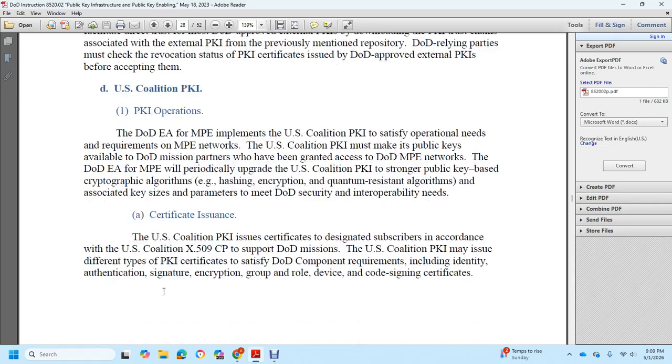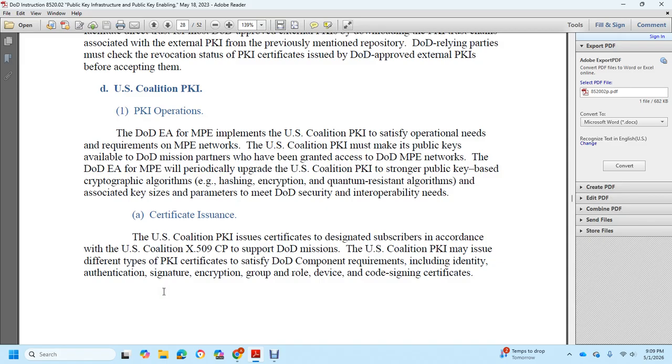Using coalition public key infrastructure with DoD EA with the MPE: the U.S. Coalition public key infrastructure satisfies operational needs and requirements of the MPE networks of the U.S. Coalition. Public key infrastructure must make public keys available to the DoD mission partners to grant access to the DoD MPE networks. Periodically, the coalition public key infrastructure uses stronger public key based cryptologic algorithms, hashing, encryption, and quantum resistant algorithms associated with the key set of parameters of the DoD security and interoperability needs.